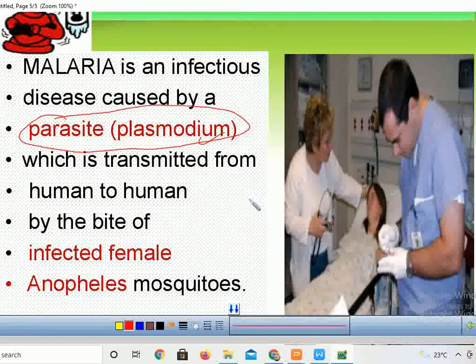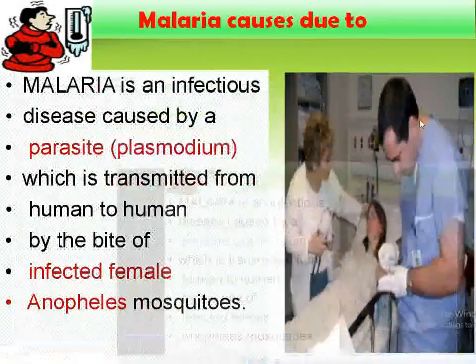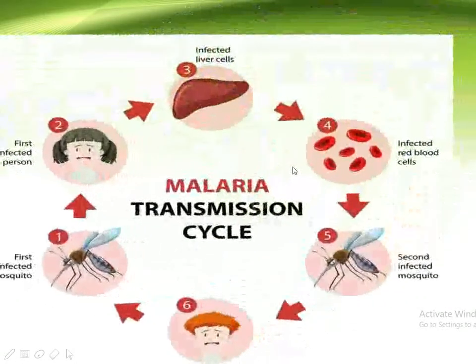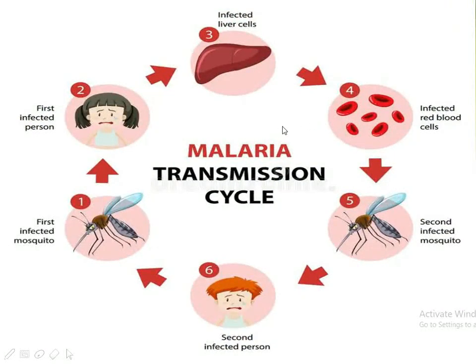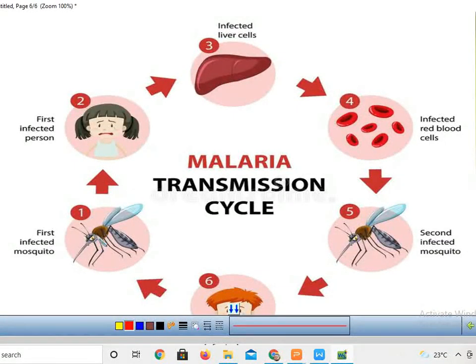Now the malaria cycle, how malaria is going to spread. See, the malaria transmission cycle. Firstly, a female Anopheles mosquito bites a sick person suffering from malaria.